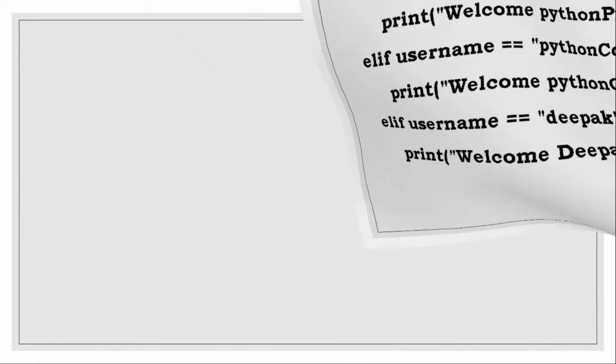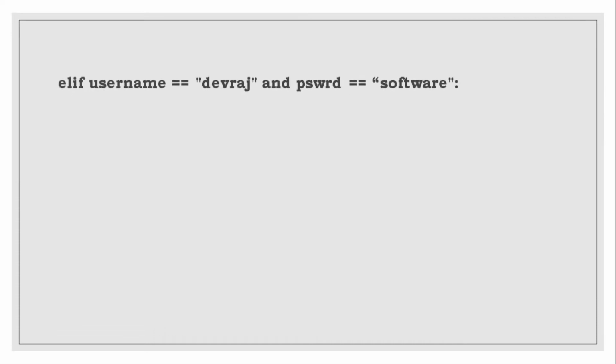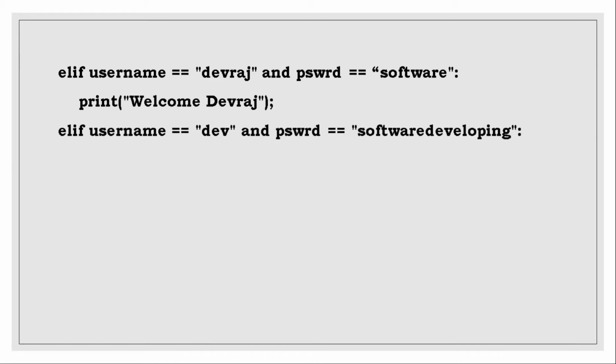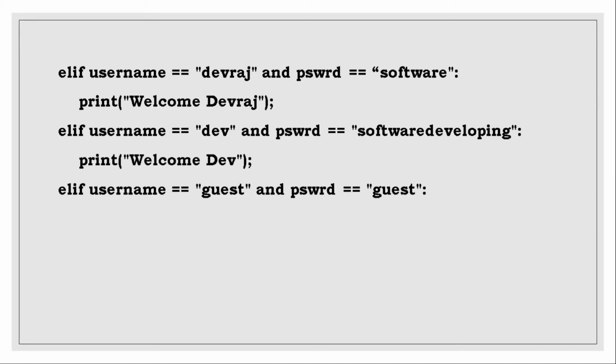Then we have some other set of users like elif. Elif is another if statement. Username equal to Devraj and password equal to software. If both are correct, print welcome Devraj. We are giving a welcome message to him. He can access your software now. Elif username is equal to Dave and password equal to software developing, then print welcome Dave. Then elif username equal to guest and password equal to guest. If both are guest, print welcome guest.